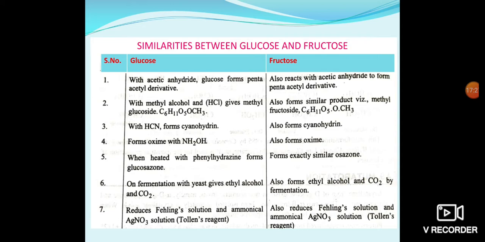And the last similarity between glucose and fructose is that it reduces Fehling's solution and ammoniacal silver nitrate solution, that is Tollens reagent. Fructose also reduces Fehling's solution and ammoniacal silver nitrate solution, that is Tollens reagent. Due to this, an aldehyde group is present in glucose, and in fructose a ketone group is present. These are the similarities between glucose and fructose.